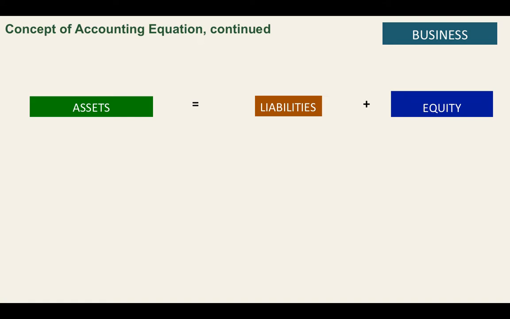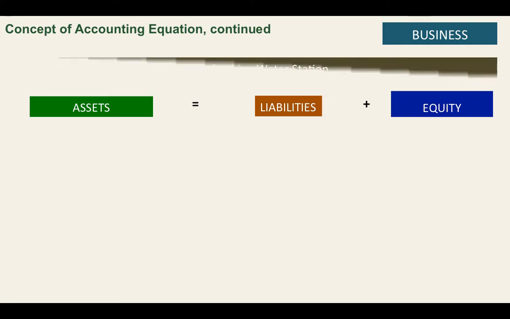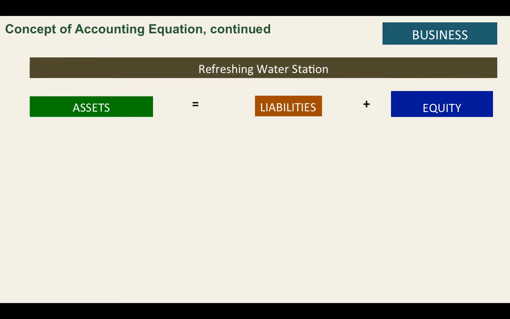So, in business, we use the accounting equation assets equals liabilities plus equity. So, how can we illustrate that? If we are going to put up a business, let us start a business. And our business is a refreshing water station.